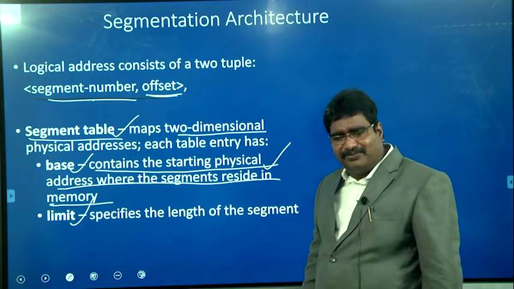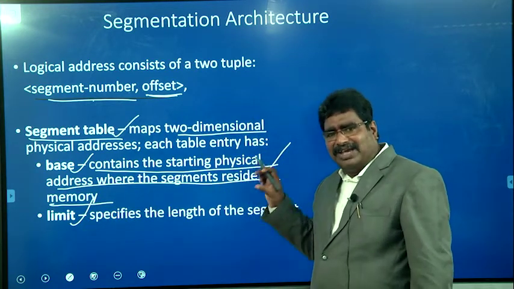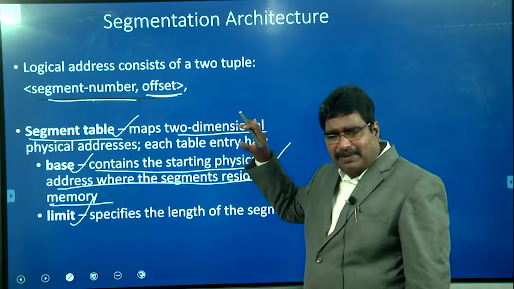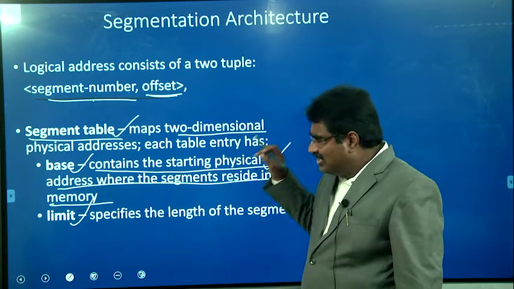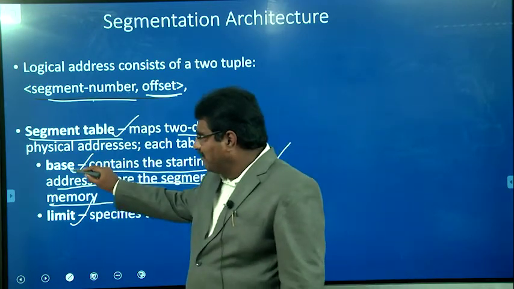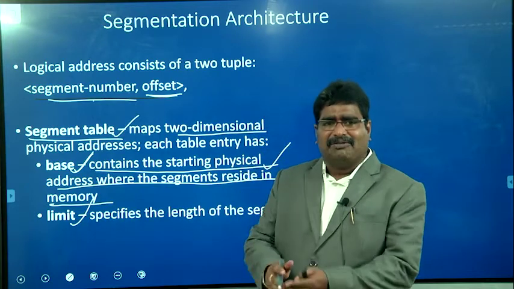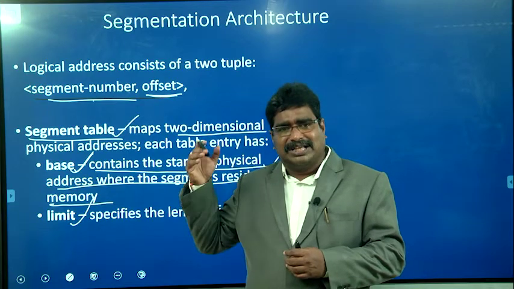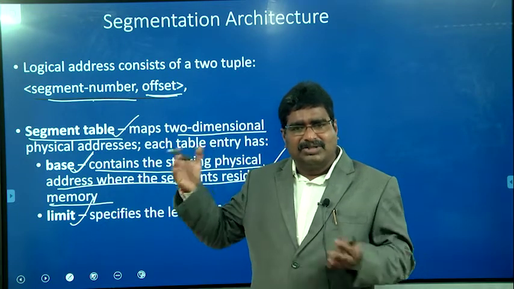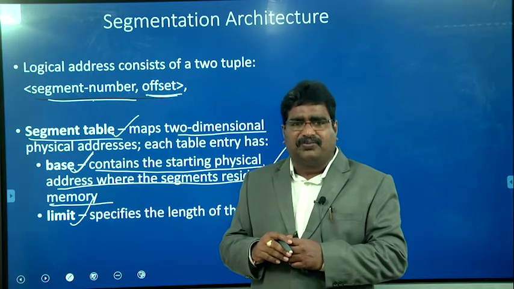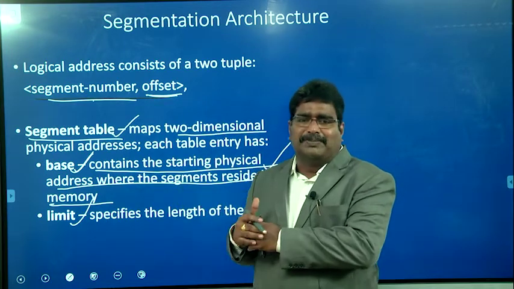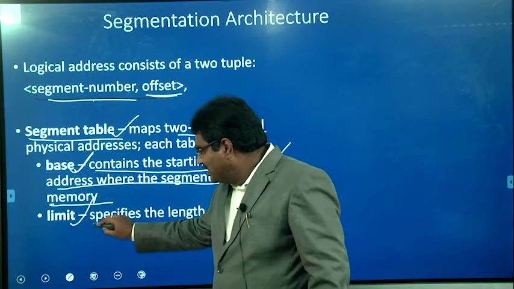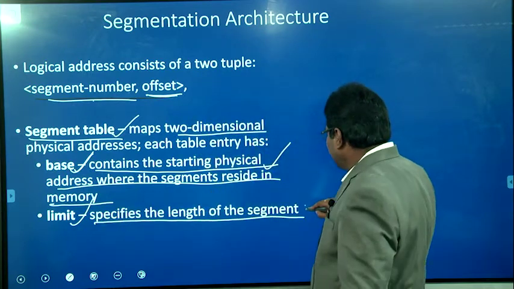The base field simply represents where the particular segment is stored in the primary memory. The segment's starting address in the primary memory, the beginning of where it starts, is represented as the base. And the limit represents the size of the particular segment. What is the need of the limit? For example, I need to access segment number 1. It has only 1024, but I try to access 2048. It is not in that particular segment portion. So, to provide the protection, the limit register specifies the length of the particular segment.